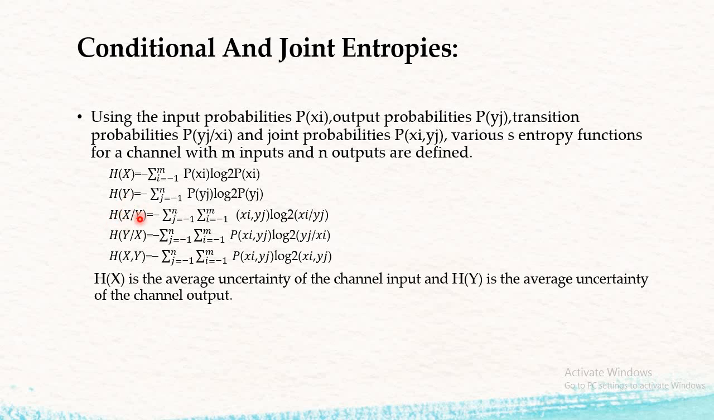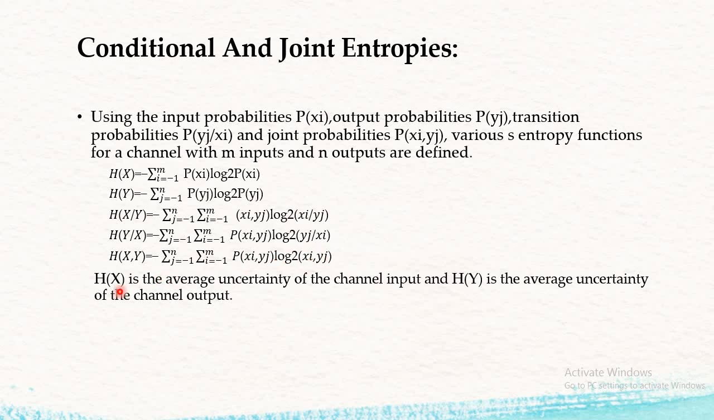So considering x given y, the formula for finding the entropy is the summation over the n range, summation over the m range, of p(xi, yj) log to the base 2 of p(xi/yj). Here xi divided by yj is important because we are finding the entropy for x given y. Similarly for y given x, it is replaced by y given x only. And then for the joint entropy, the formula is the summation over n, summation over m, of p(xi, yj) log to the base 2 of p(xi, yj).